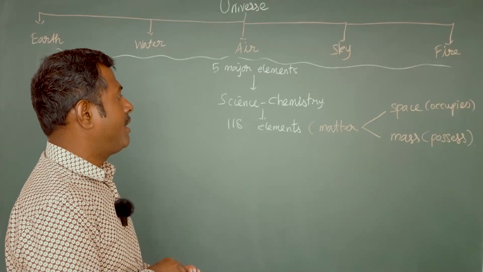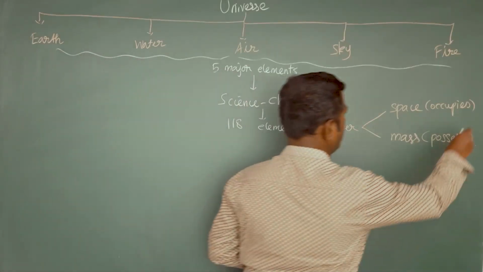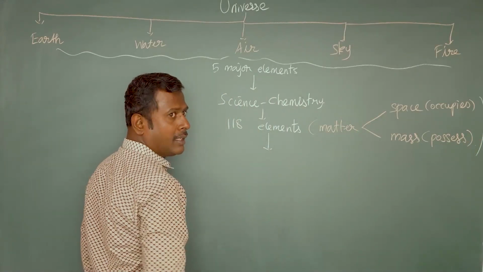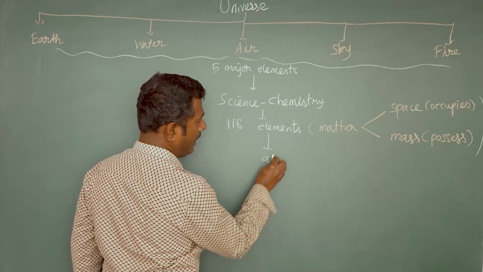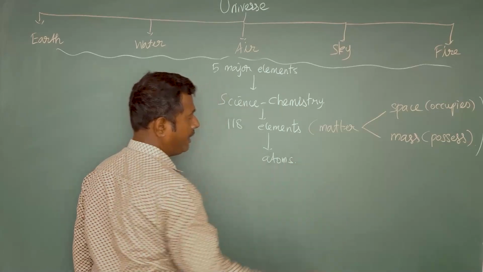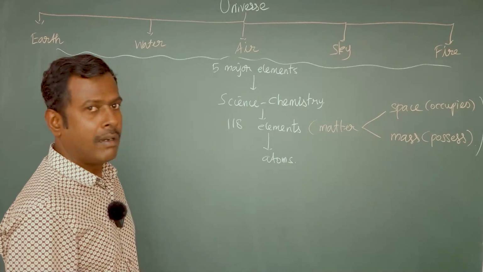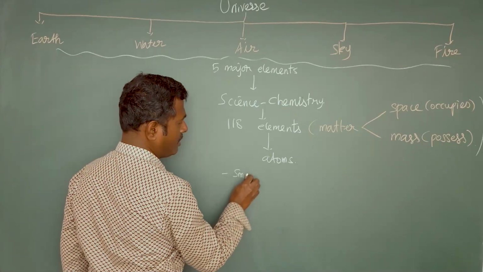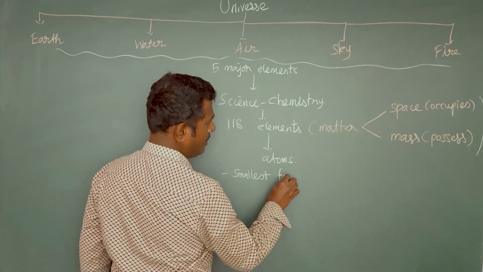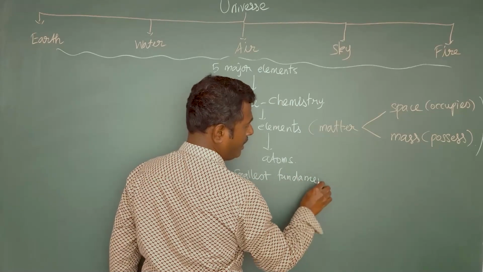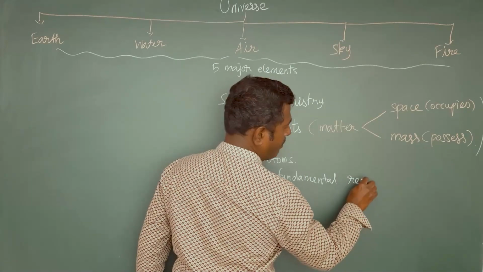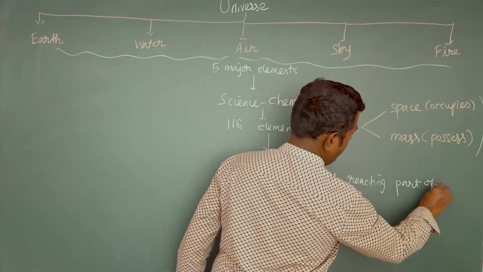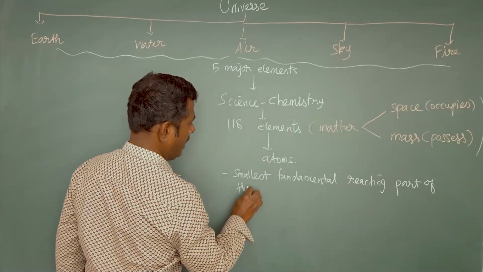Matter consists of elements. These elements further contain atoms. What is an atom? An atom is the smallest fundamental reacting part of the element.